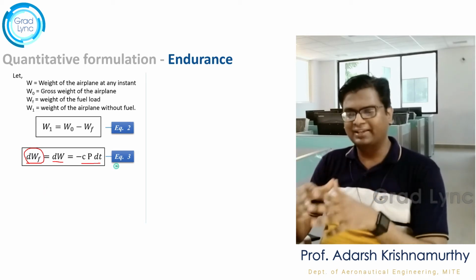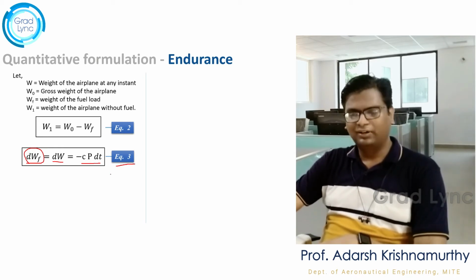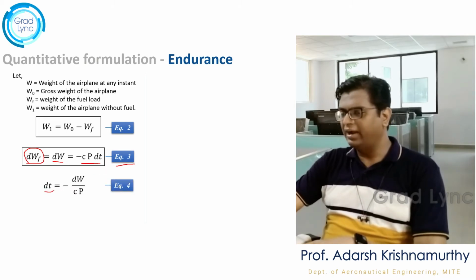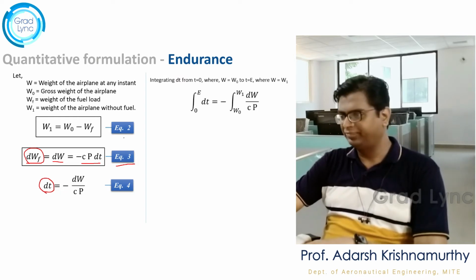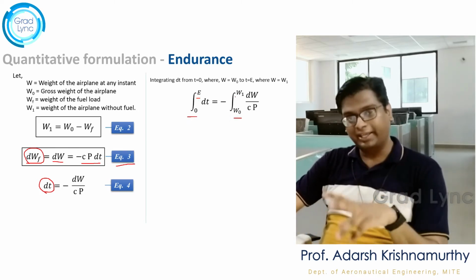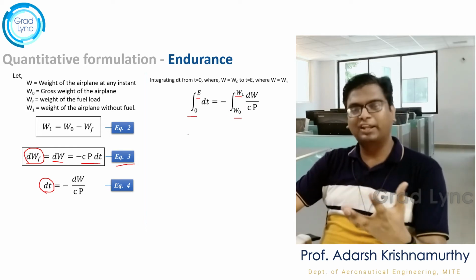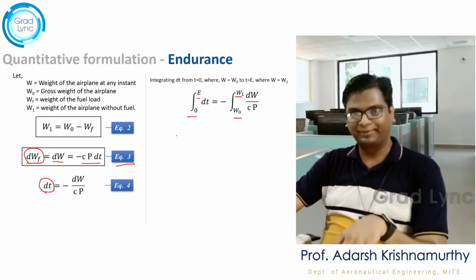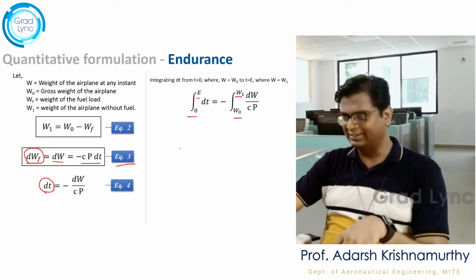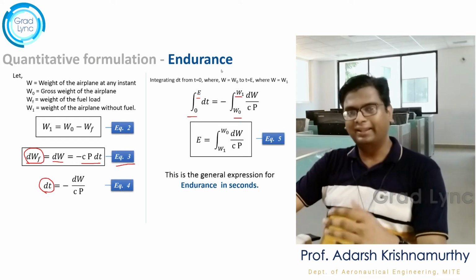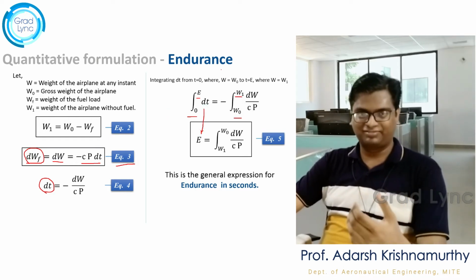And from equation 3, I can simplify the expression for the change in time, that is the increment in time, and integrate it from time t equal to 0 to t equal to e, and also from weight, that is the initial weight of the aircraft, which includes the weight of the aircraft itself plus the weight of the fuel, to the final weight of the aircraft when the fuel gets emptied, right? So if I integrate this, I am going to get the integration of dt as t, and applying the limits, I am going to get the endurance for a propeller aircraft, right?